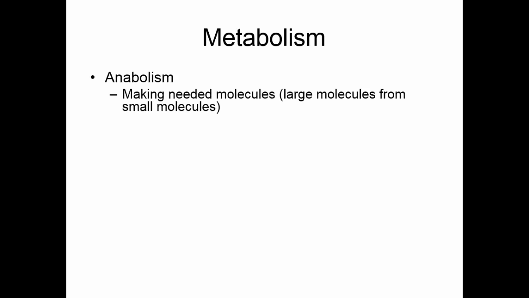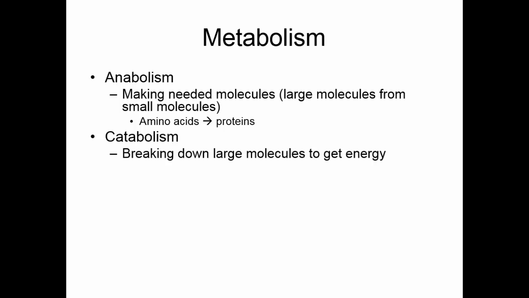Anabolism is simply making our needed molecules, making large molecules from smaller molecules. When we use amino acids to make proteins, that is anabolism. Catabolism is breaking down large molecules. Remember, energy is stored in chemical bonds. It takes energy to make the bonds in anabolism, and when we break the bonds, we're going to get that